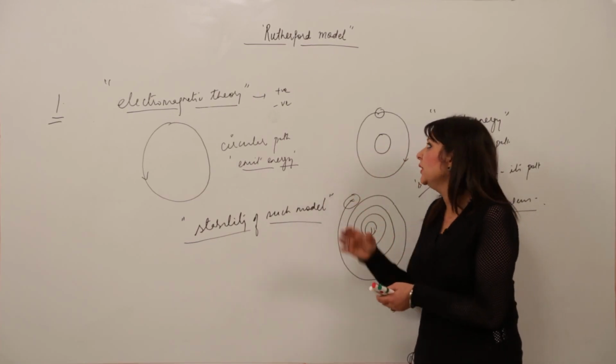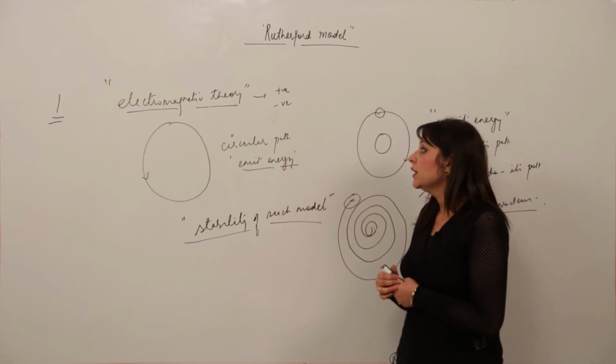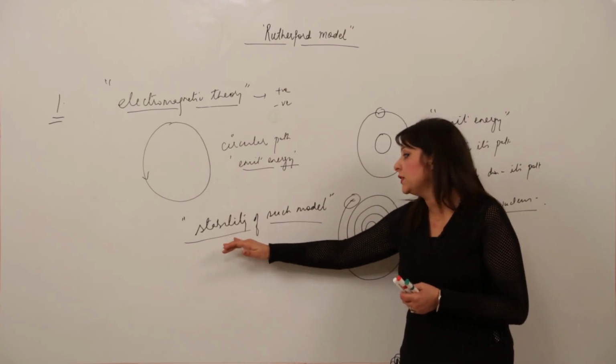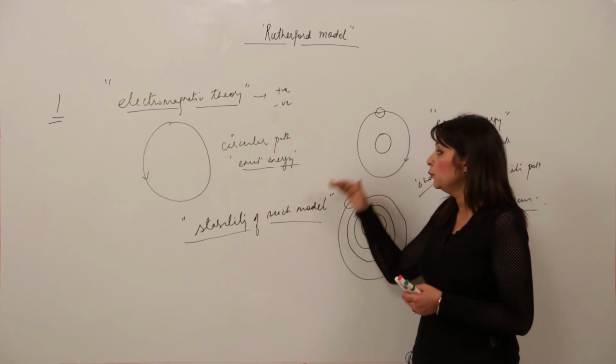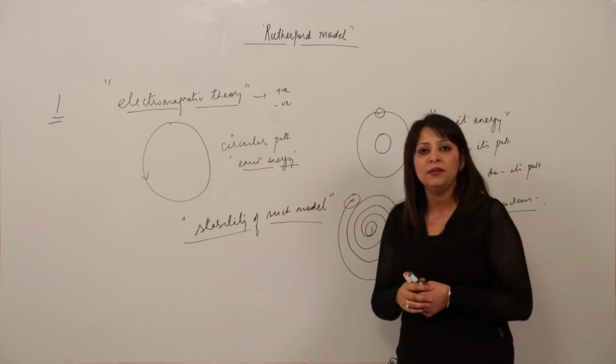But we haven't seen this negatively charged particle in the nucleus so far. So Rutherford failed to explain the stability of his model, which he compared with the solar system. That is why the Rutherford model failed.